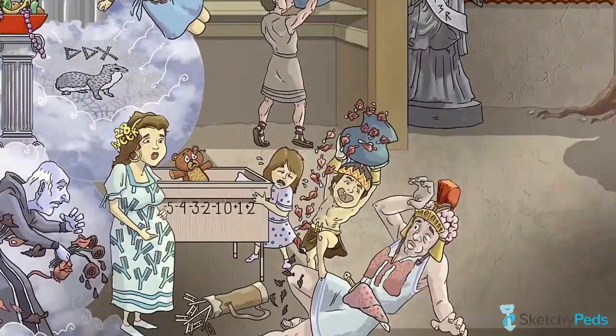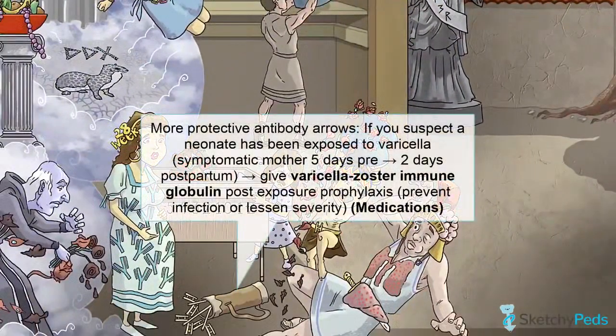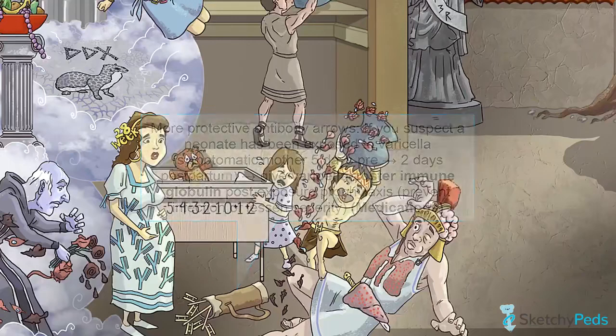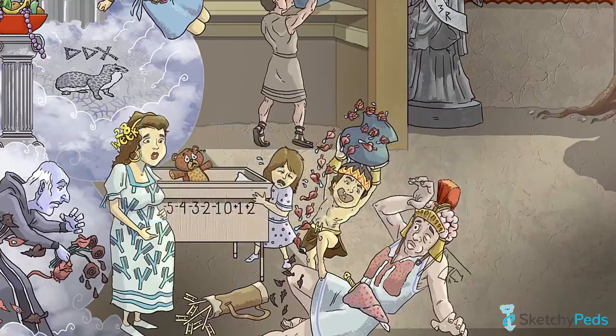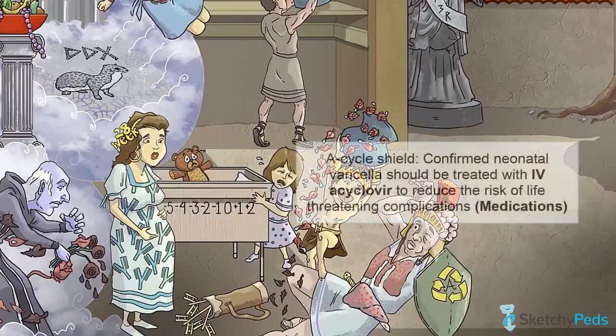Neonates born to mothers with symptoms of varicella 5 days before to 2 days after delivery, which is that sensitive window we mentioned earlier, you will need to give the little guy varicella zoster immune globulin post-exposure prophylaxis, which may prevent infection or lessen the severity of the disease. In cases with a confirmed diagnosis of neonatal varicella, you will need to start them on IV acyclovir ASAP to reduce the risk of life-threatening complications.